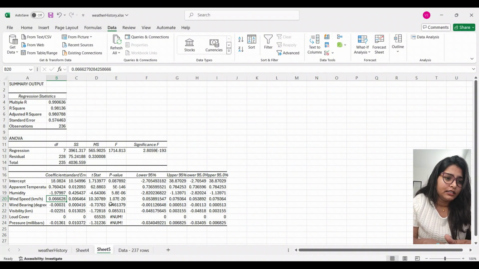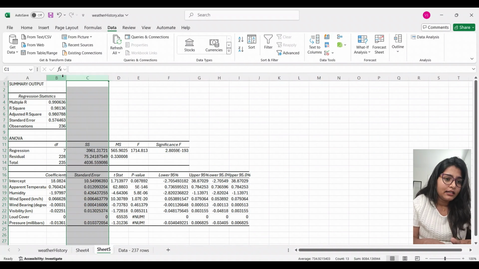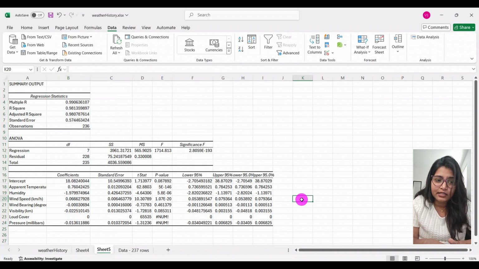In marketing, this approach can help you focus on significant factors like ad spend or product quality, allowing you to refine your strategy based on what truly influences outcomes. So, how does this apply to marketing? Regression analysis can be used to predict customer behavior, like forecasting sales or estimating customer retention based on different variables.